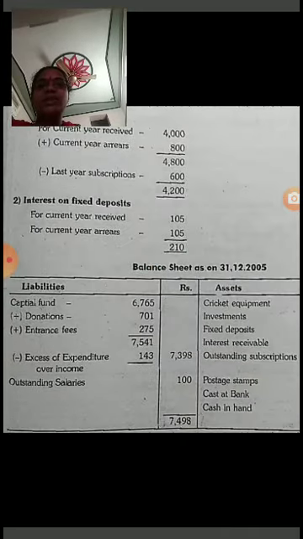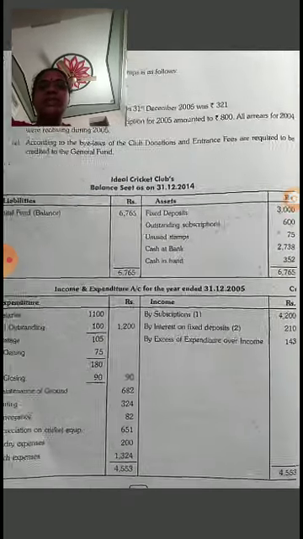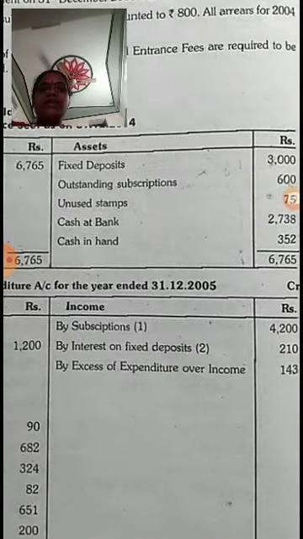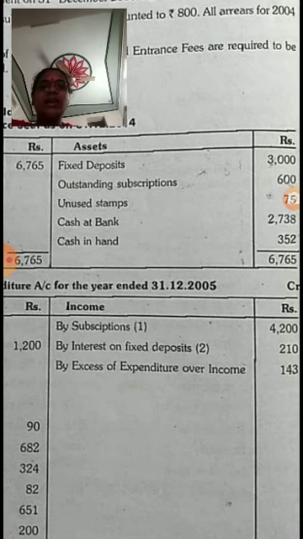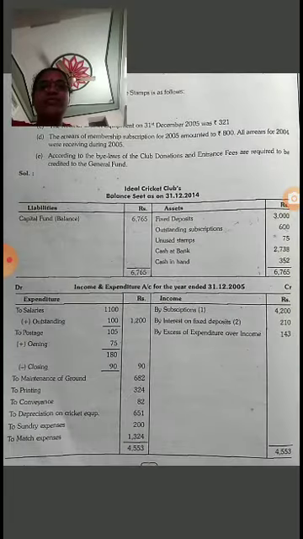Next, interest on fixed deposits. For the current year, the fixed deposit interest received is 105, and with the current year's receivable 105, the interest on fixed deposits is 210. Here expenses are more than incomes, so there is an excess of expenditure over income of 143.